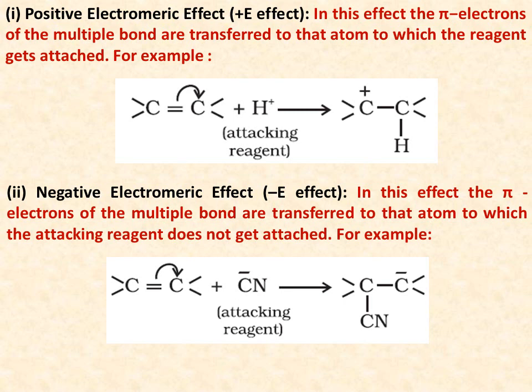It does not get attached to the same carbon to which the pi electrons are being transferred. So in the negative electromeric effect, the pi electrons are transferred to that atom to which the attacking reagent does not get attached. So, this was everything about inductive effect and electromeric effect.